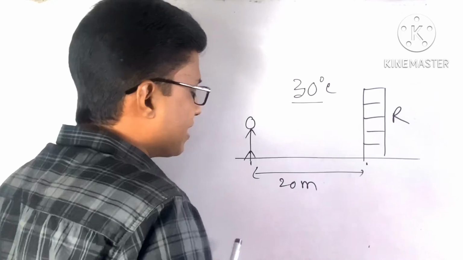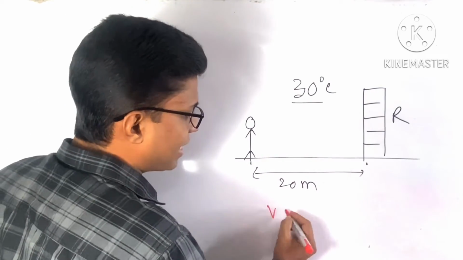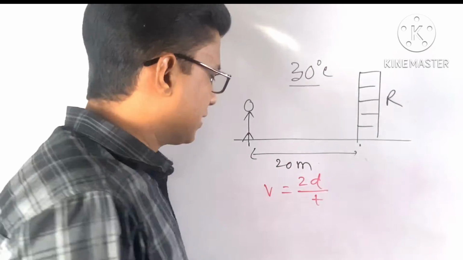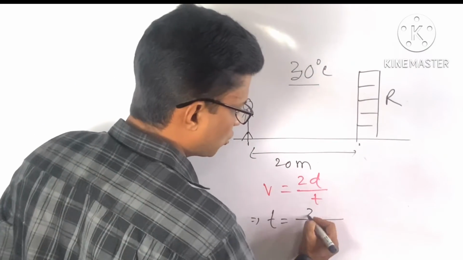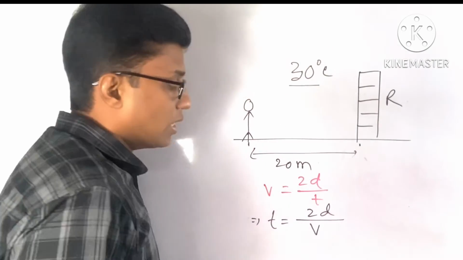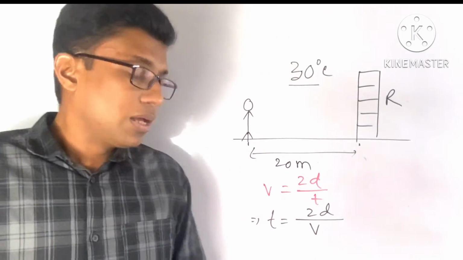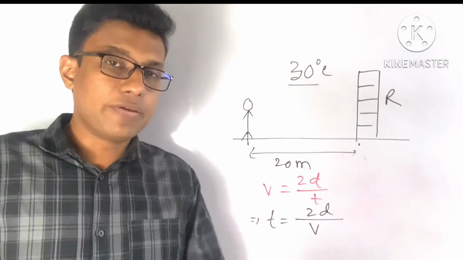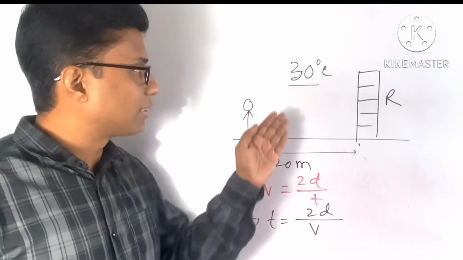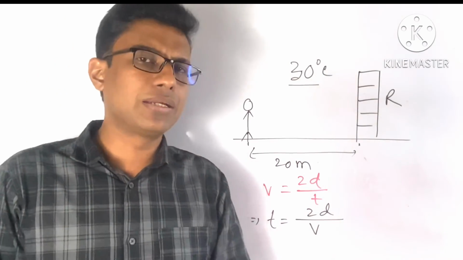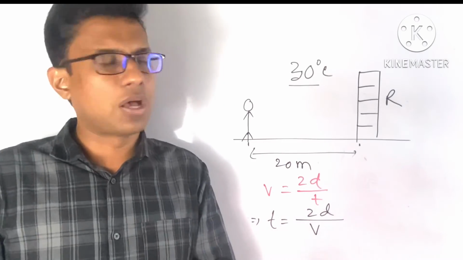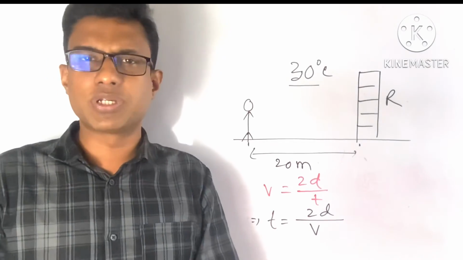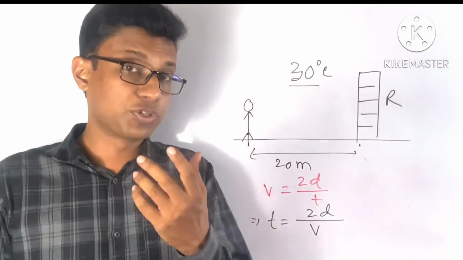So the previous equation, which is V is equal to 2D by T. After this line, we can write T is equal to 2D divided by V. So students, here what is V? V means the velocity of sound at 30 degrees centigrade temperature, and I think that you all can calculate the velocity of sound at 30 degrees centigrade temperature that I have shown before.